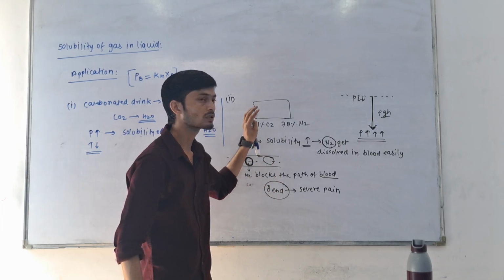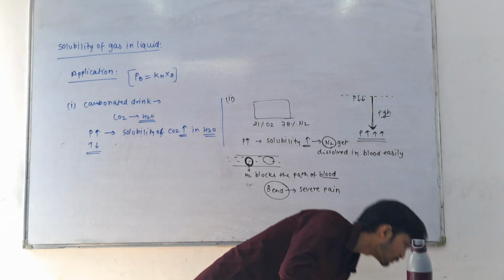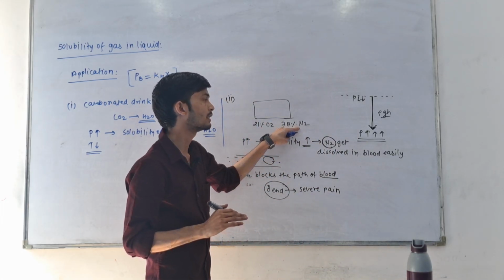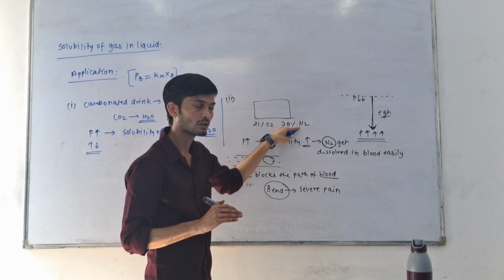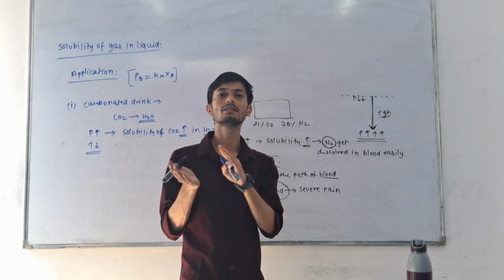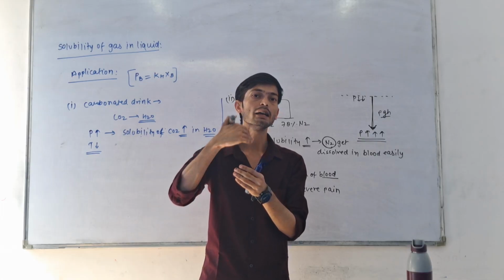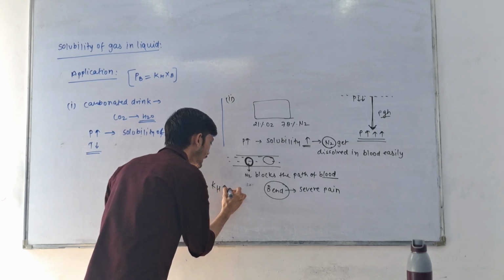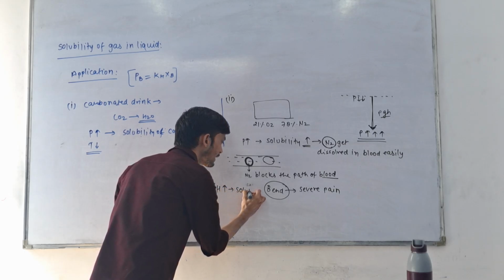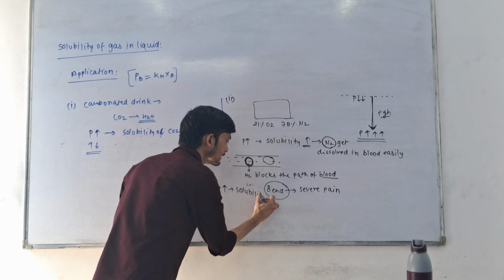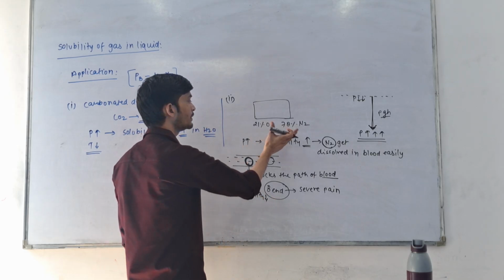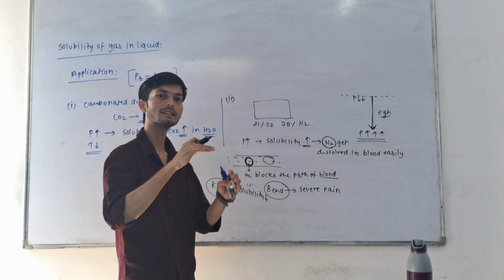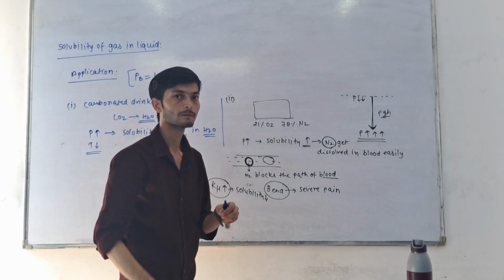And if we have to solve this problem, then we must decrease the amount of nitrogen, as well as mix a gas which has high KH value, because if KH is high, then solubility is low. So when we mix any type of gas which has high KH value, then its solubility in blood becomes low.